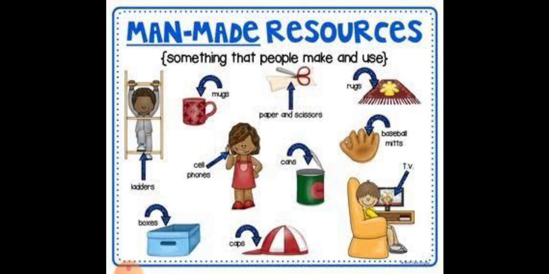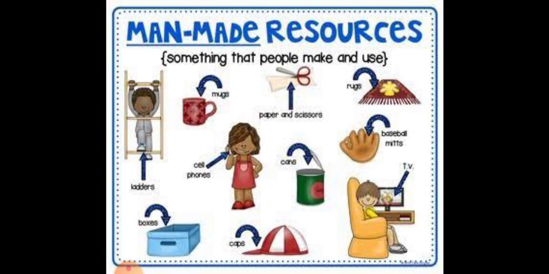The next type of resource is human made resources. People use natural resources to make buildings, bridges, roads, machinery and vehicles, which are known as human made resources. Technology is also a human made resource. Now look at this image, children. The mug, the ladder, the scissors, these caps are all made by man. So these are known as human made resources.